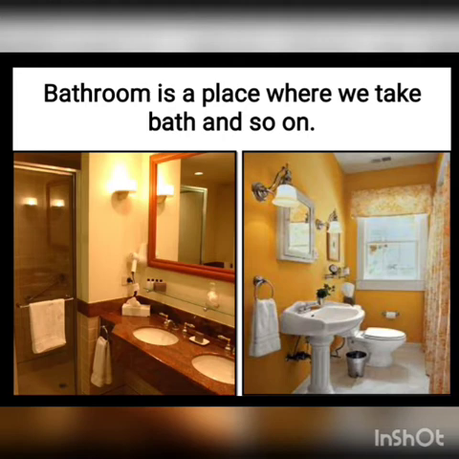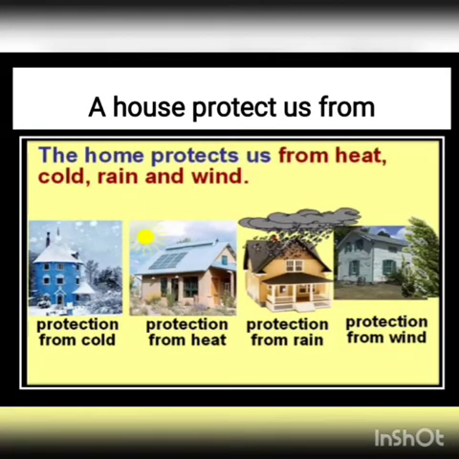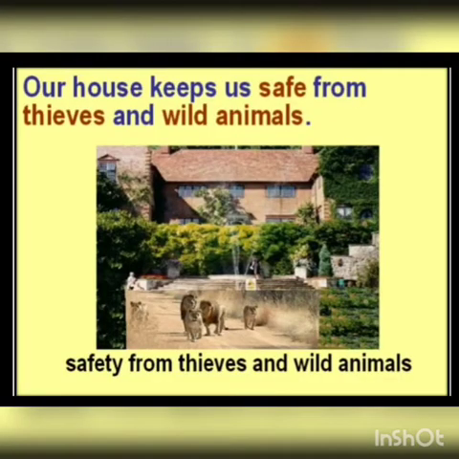Now we will talk about how a house protects us from cold. It protects us from the heat of the sun. It protects us from the rain. And it also protects us from the wind. You have all observed that whenever you feel any kind of heat, cold, rain and wind, the house protects us from all these kinds of things. Our house keeps us safe from the thieves and wild animals. It provides us the safety from the thieves.